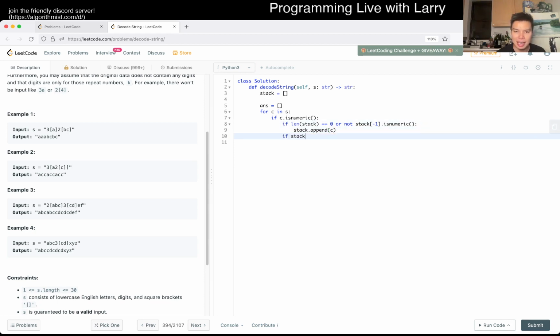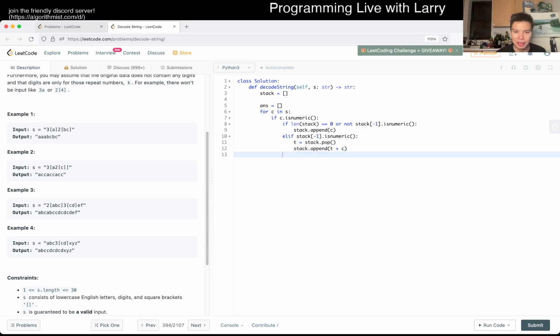Else, if the stack top is numeric, in this case we want to pop from the top and then concat that with the character C. The reason why I do it this way is that, for example, if you have 20, it'll just put 20 on the top of the stack, something like that. Maybe, I don't know, maybe this is a little yucky, we'll see.